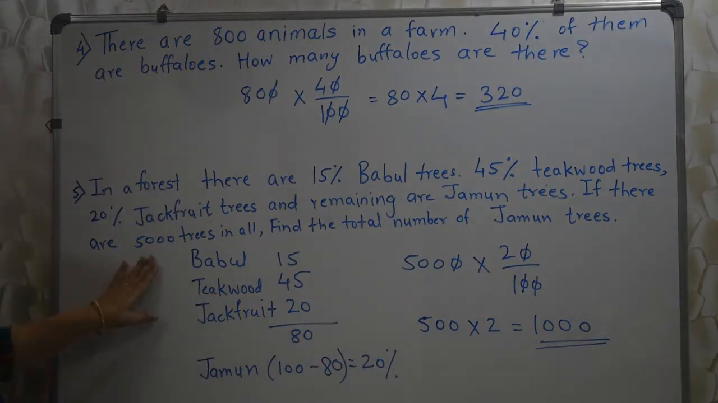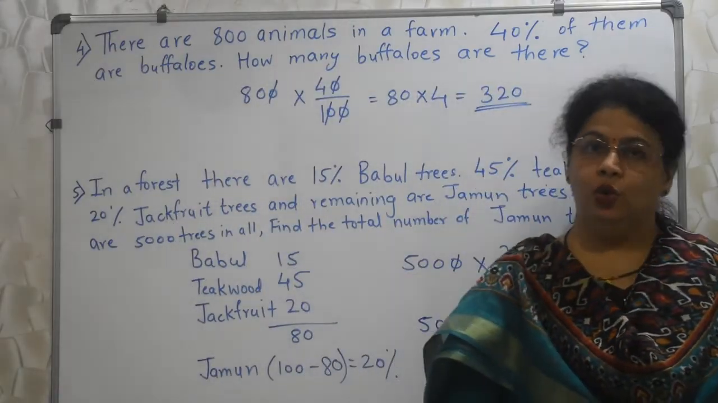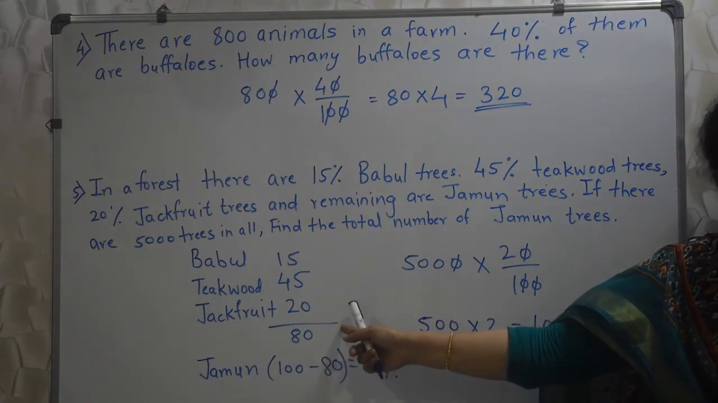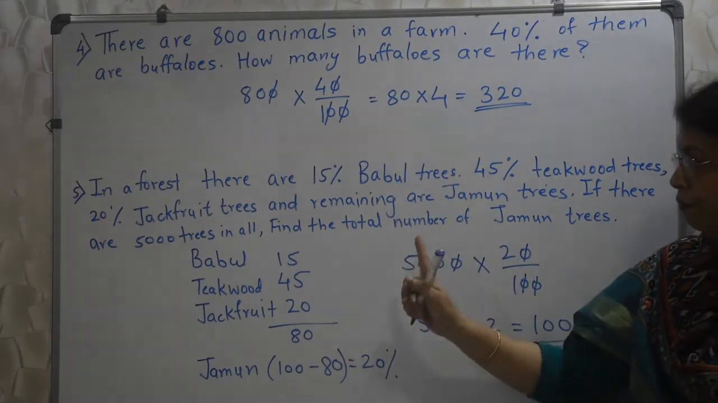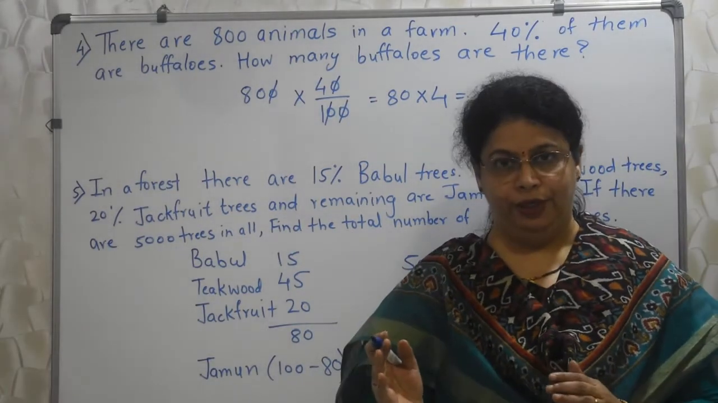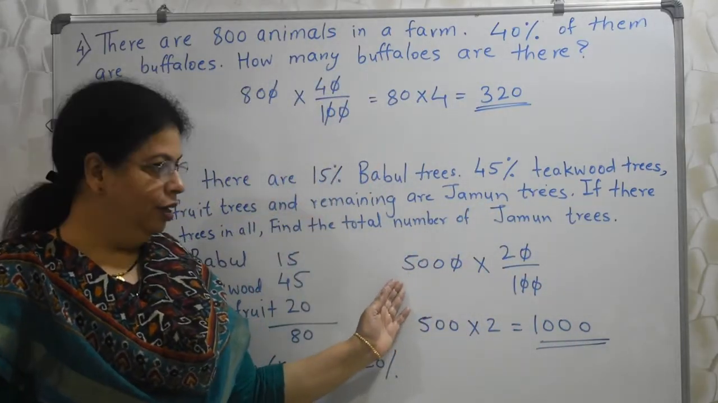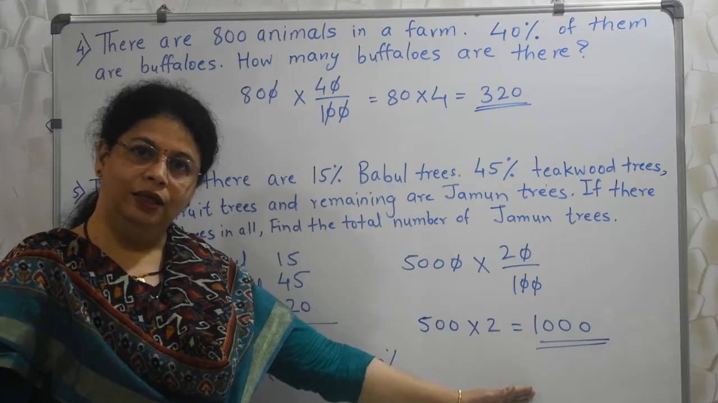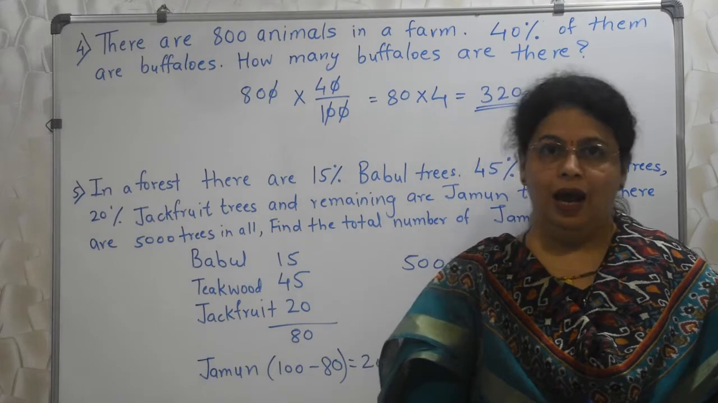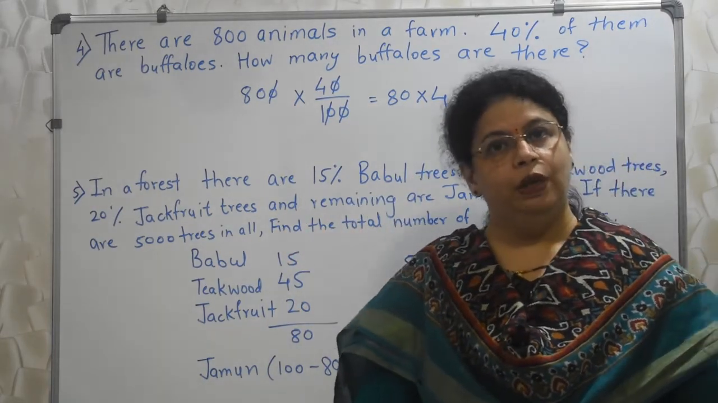So out of 5,000 trees, 1000 trees are of jamun. So easy. See what I did? I first did the addition of the percentages they had given and found out how much percentage is reserved for jamun trees. And once I knew the percentage, I took the help of the total and found my answer. Isn't it? This is a very common type of sum which is normally asked in the examination. They will just change the numbers. The procedure will be the same.